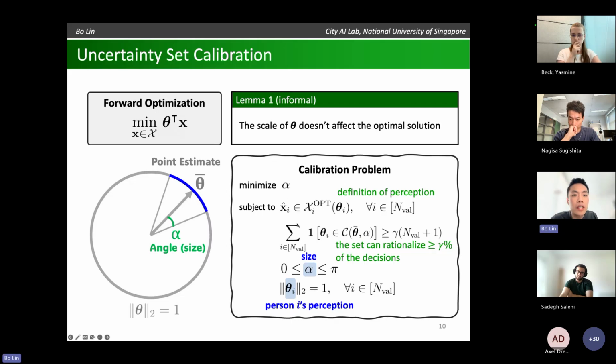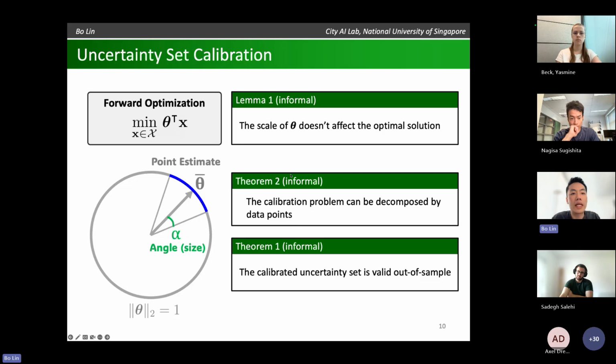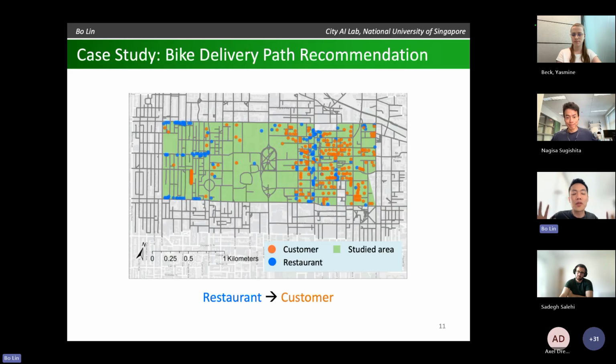And furthermore, in the paper, we were able to show that the calibration problem can be solved efficiently using some decomposition ideas, and the set will still be valid out of sample. Okay. So yeah, very high-level summary. Happy to talk more later, but now let me show you some numerical results.